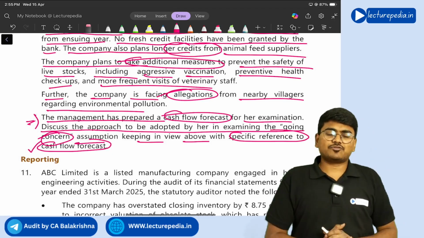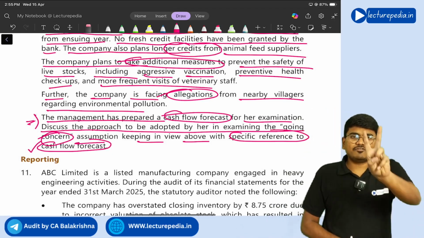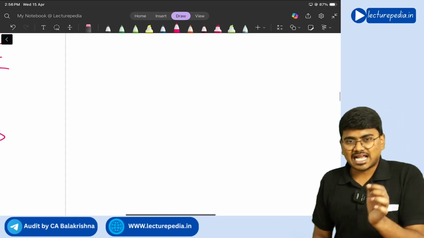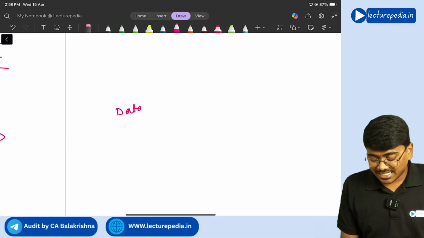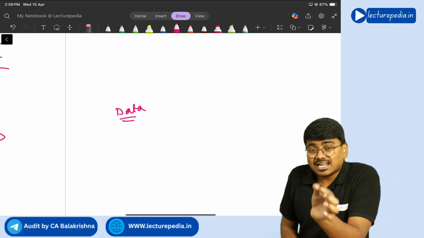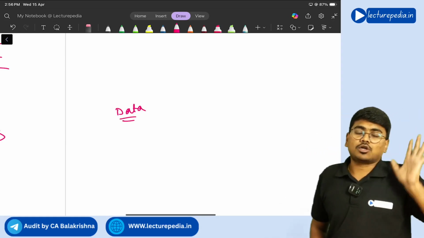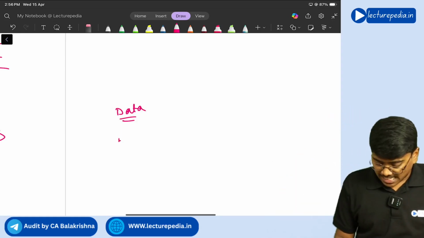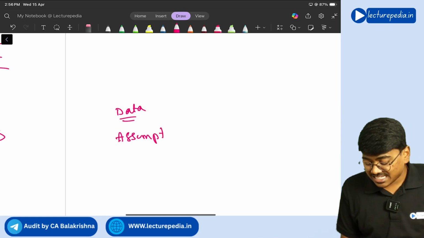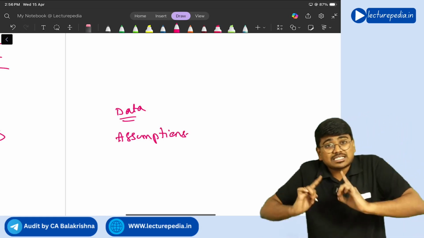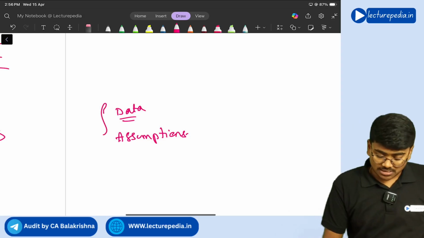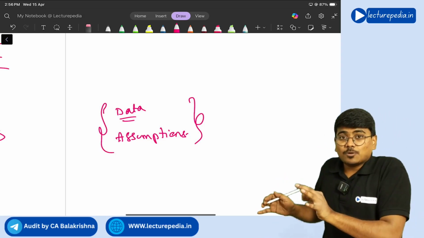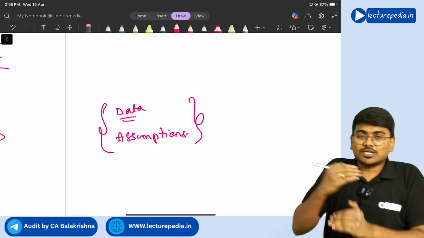So whenever a cash flow forecast has been prepared, you will verify 2 things with respect to it. For preparing a cash flow forecast, there will be underlying data. Whether that underlying data is reliable or not, that is the first thing that you will see. Next, for preparation of a cash flow forecast, you have to make various assumptions, whether those assumptions are reasonable or not. These are the 2 things that you will check. Now you need to compare these things to the question.